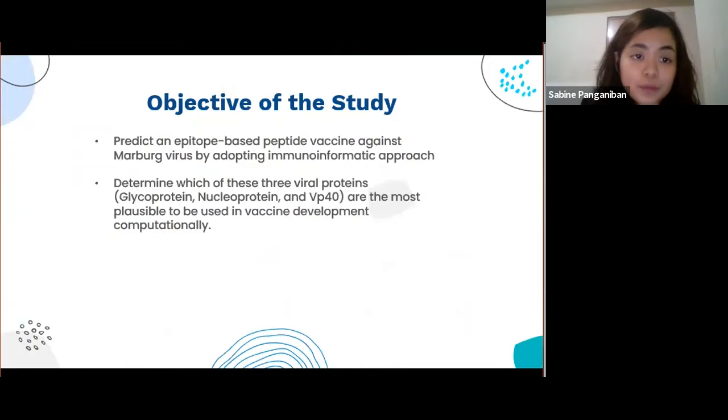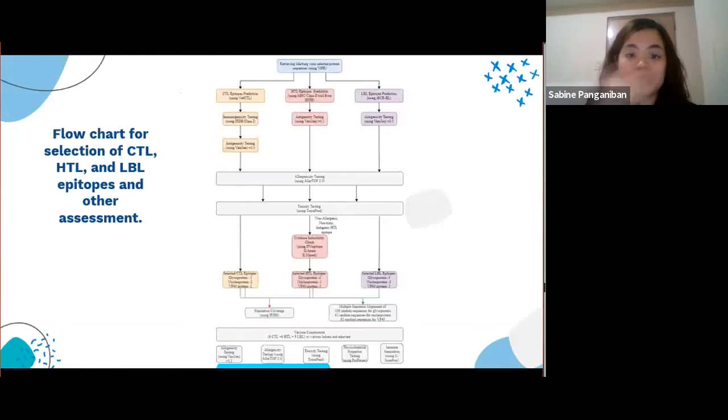So the objective of the study is to predict an epitope-based peptide vaccine against Marburg virus by adopting an immunoinformatic approach. Second is to determine which of these 3 viral proteins is the most suitable to be used in vaccine development, computationally. So this is the overview of the selection of CTL, HTL, and LBL epitopes and other assessments.